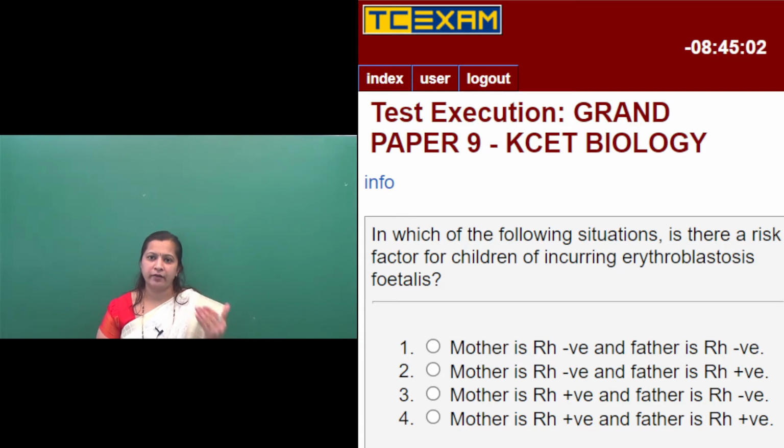If they have A antigen, then the blood group of that person is A, and if B antigen is there, then the blood group of that person is B. Like that, another type of antigen is also present on the membrane of RBCs. That antigen is called the Rh factor, Rh antigen. Persons having this Rh antigen on the membrane of their RBCs are called Rh positive.